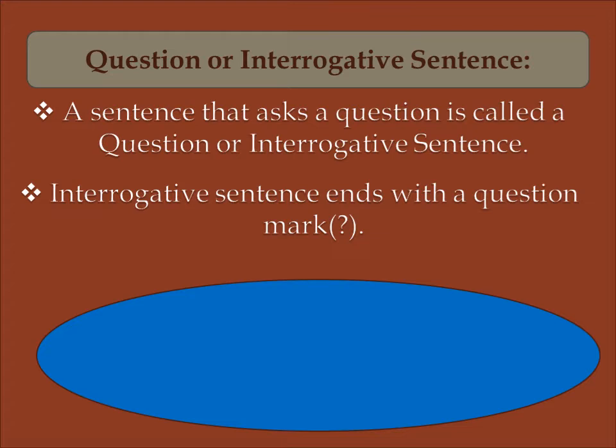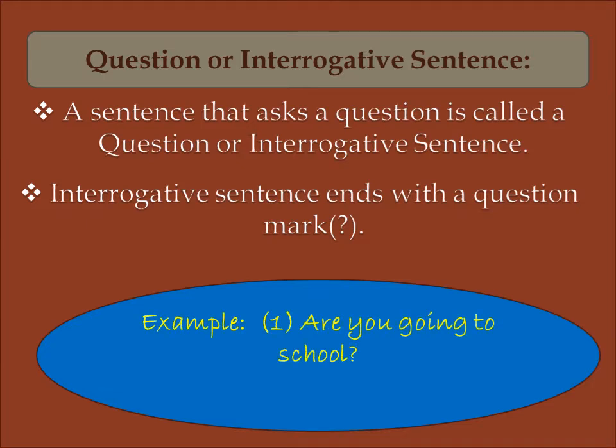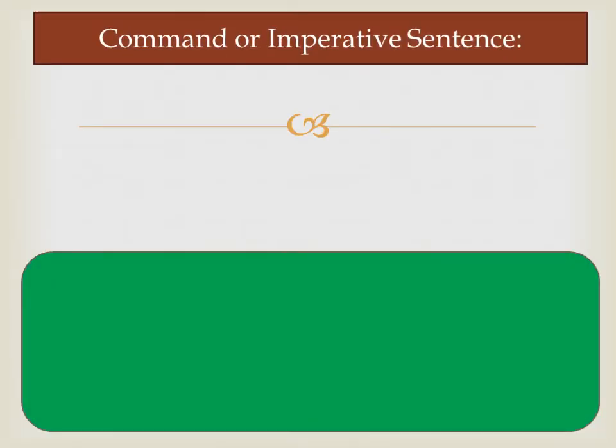Let us see the example. Are you going to school? Here we are asking a question, right? Whenever we ask a question, we put a question mark. So question sentences are called interrogative sentences. The second one: Where is my bicycle? It ends with a question mark, so it is a question sentence.